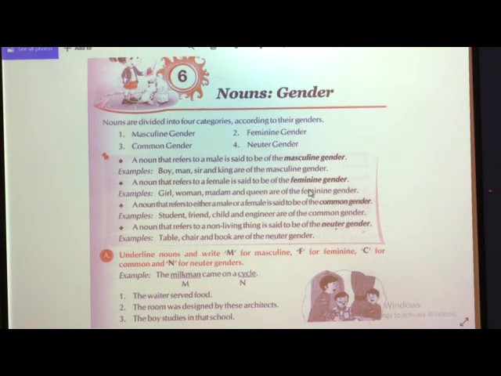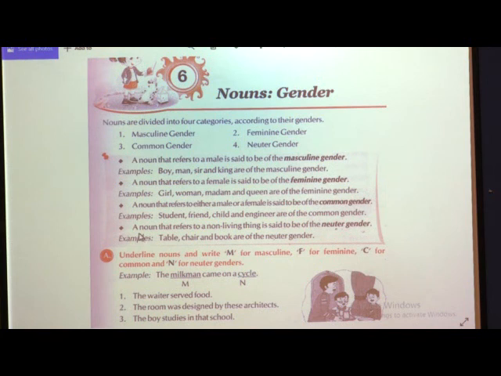A friend, child, engineer, doctor and teacher may also be male or female. That is why they come in the category of common gender.